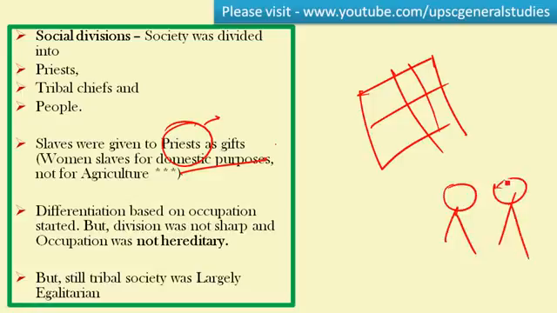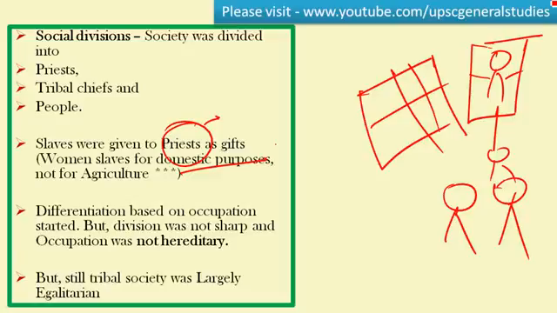We have a poem in the Rig Veda where the father is a doctor and the son is a poet. So in a family, different professions were present, but it was not the case during the later Vedic period and the Purana age, because the occupation became tied to a particular caste. A person must profess that occupation. But still, tribal society was largely egalitarian.